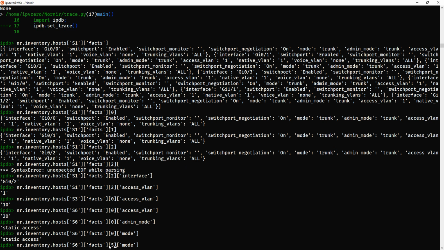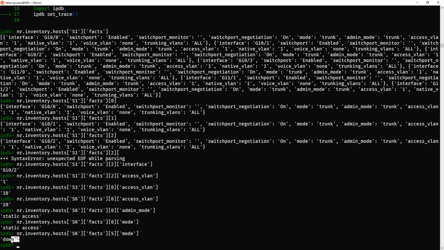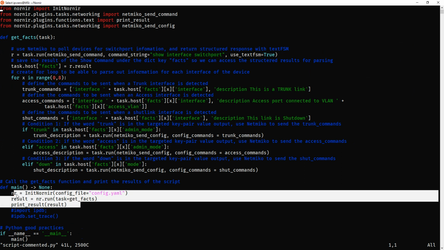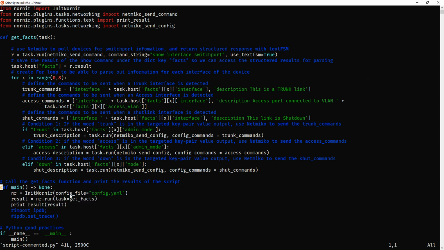Let's do 5, down. We notice that this actual interface is down, okay? So then we're going to put in the shut command, which is effectively going to push out the description. This link is shut down. And that's pretty much it, okay? We've got the main part here, which is going to reference the getFacts function and then deploy it out. So that's pretty much it.